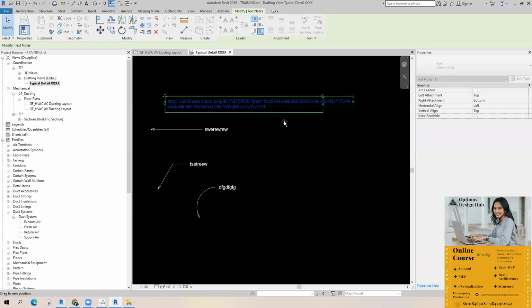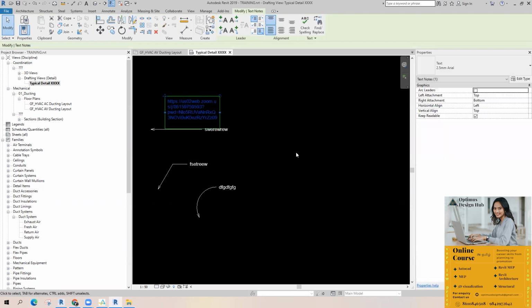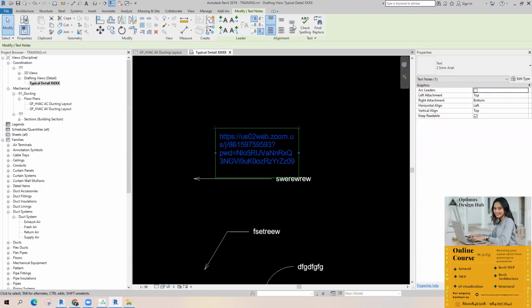You can control this box boundary, so the text will go like this. Same as AutoCAD texting. And you can use the alignment tools also. This is all simple. There is an alignment tool for this one: top, middle, bottom. If you're giving the left leader, you can use these options accordingly. Simple options.